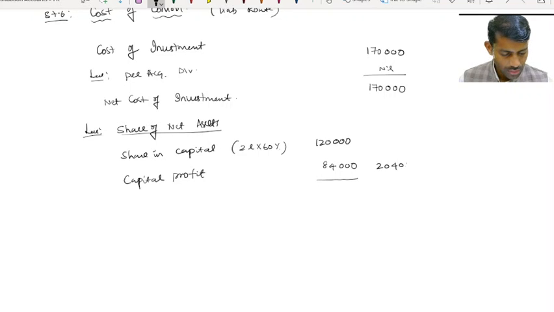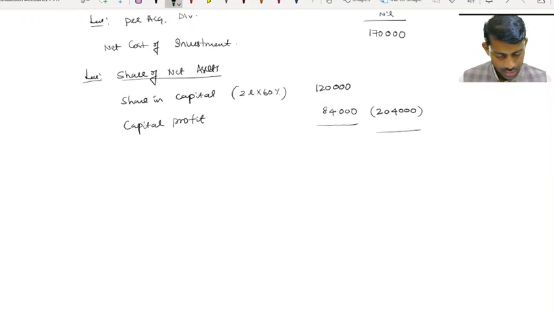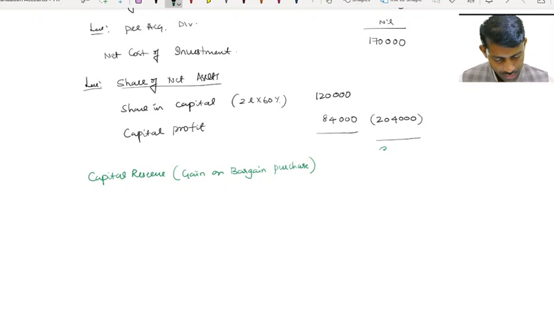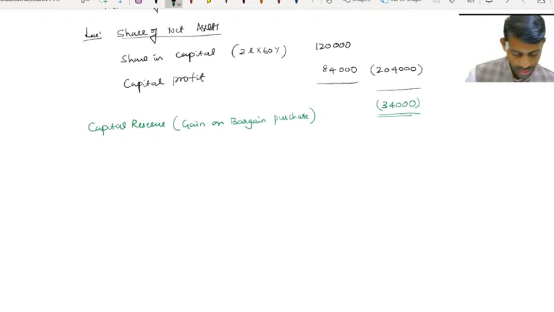So 2,04,000 is your share. So the balance you get is capital reserve, that is gain on bargain purchase, which is 34,000.